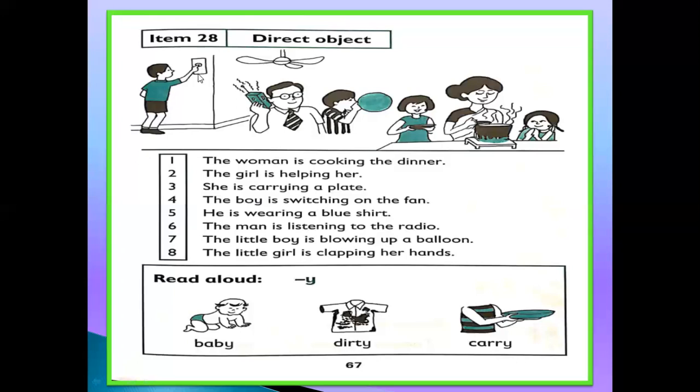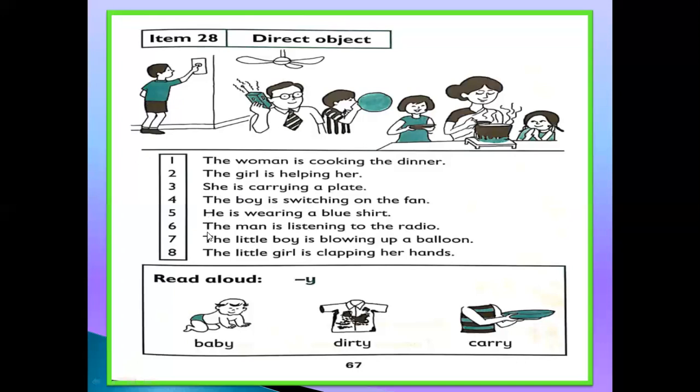You can see the switch, and he is switching on the fan. Okay. Number 5. He is wearing a blue shirt. Now, which one is the direct object here? This blue shirt. So this is the direct object. We will focus in this picture on direct objects.